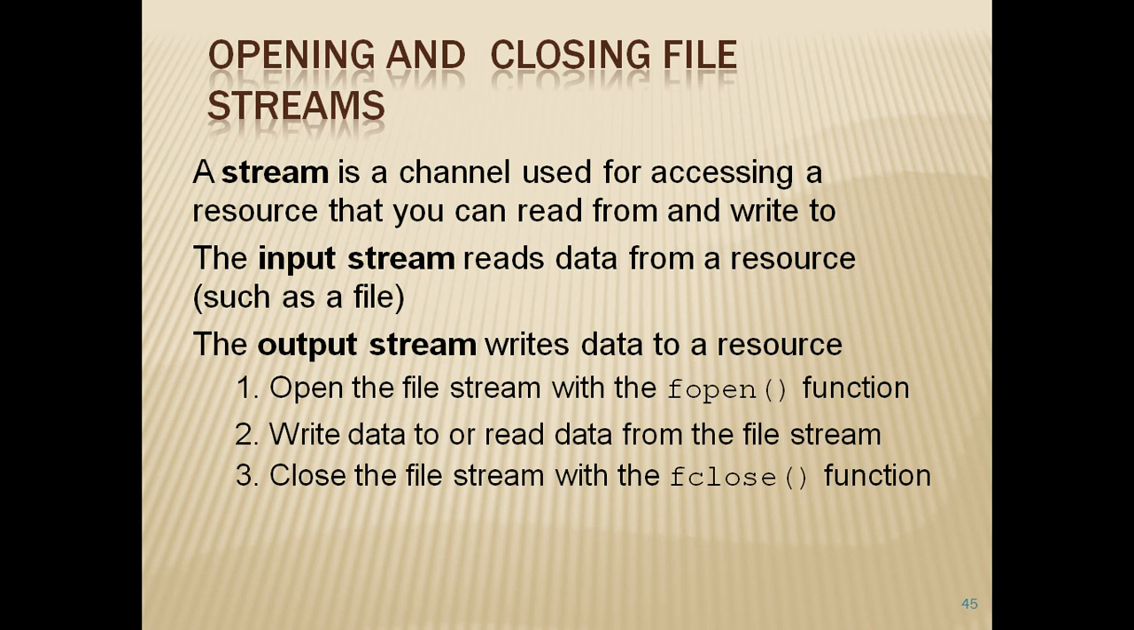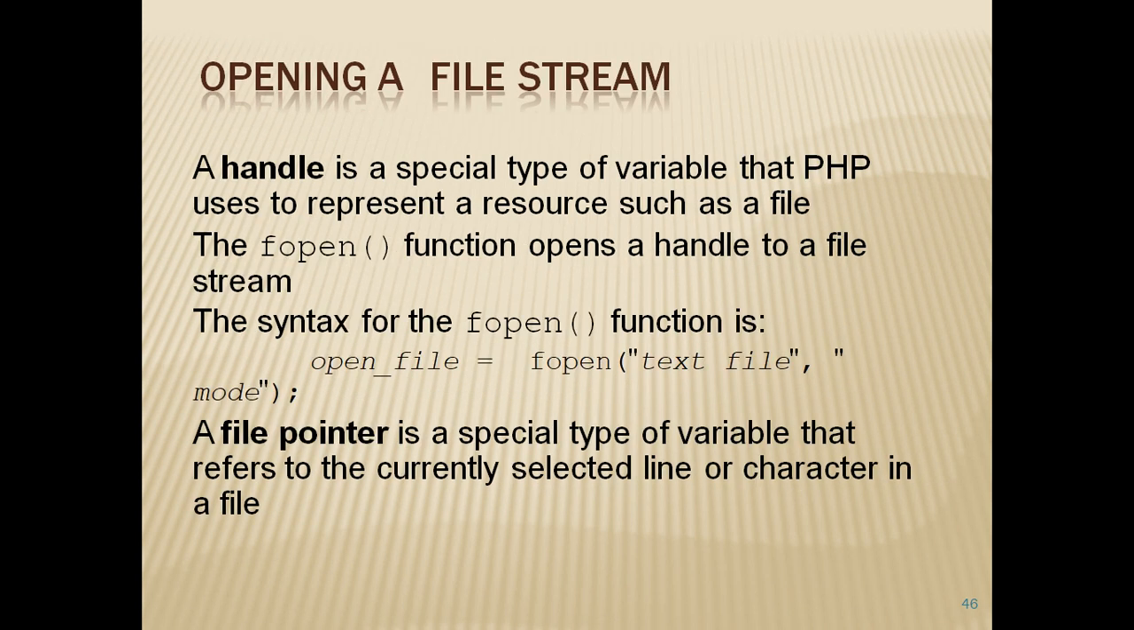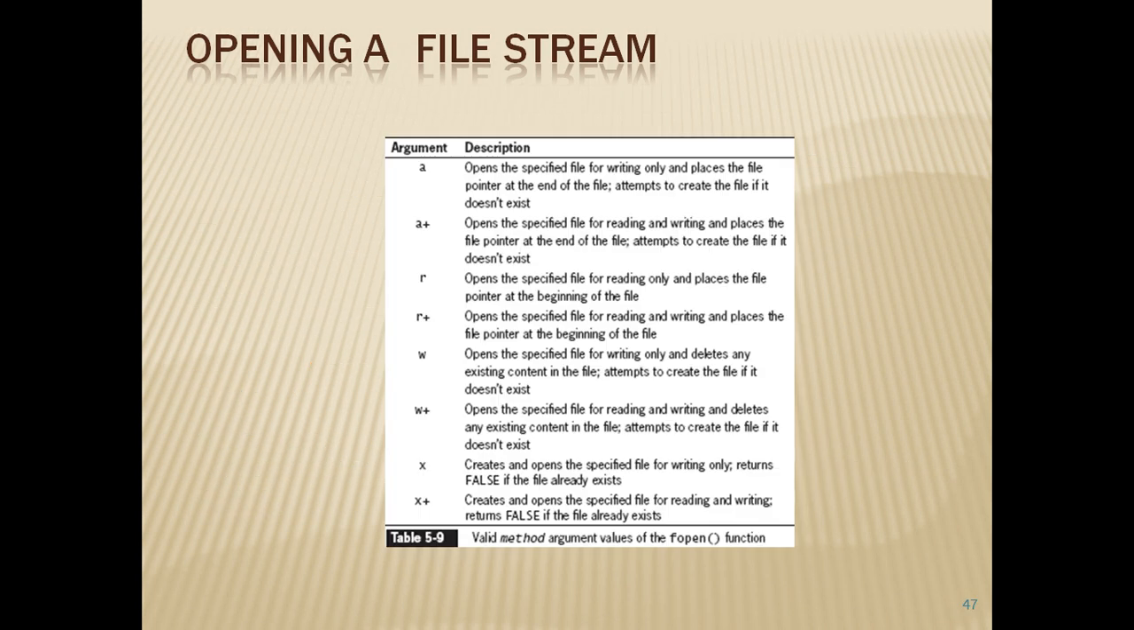To open and close a file, a stream is a channel used for accessing a resource that we can use to read and write. So output stream will have fopen, fclose, etc. And write or read operations can be done with the various modes. As we discussed, the handle and file pointer are important. They represent the resource, such as the file opened by the fopen function, and the currently selected line of characters. So these are the possibilities, the access modes.